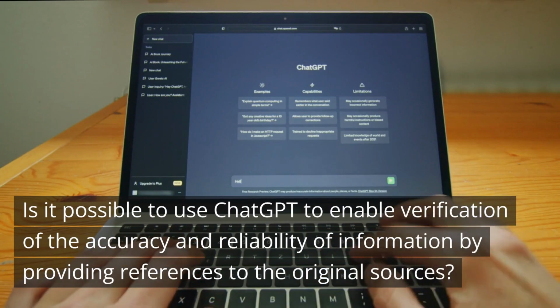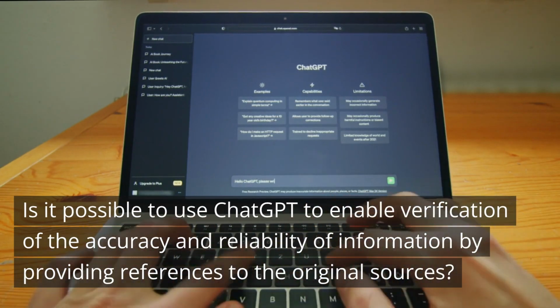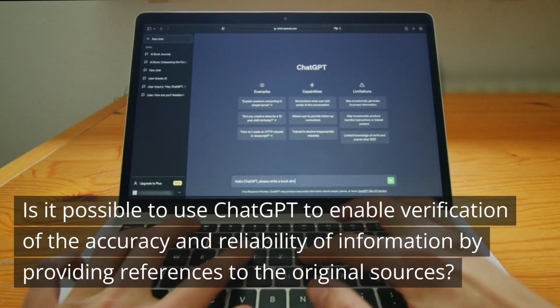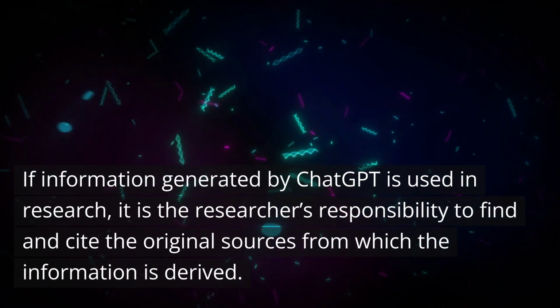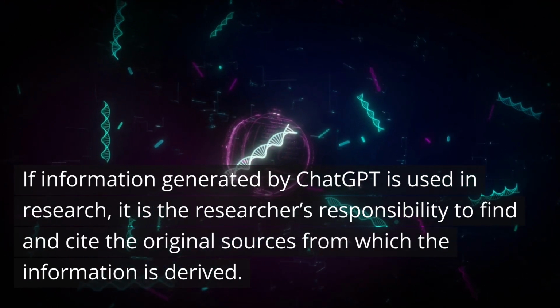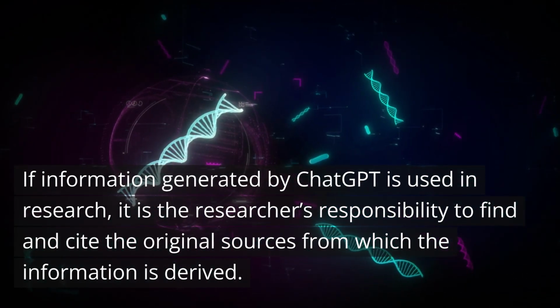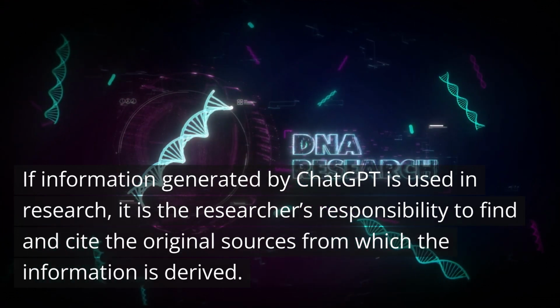Is it possible to use ChatGPT to enable verification of the accuracy and reliability of information by providing references to the original sources? No, ChatGPT does not have the capability to provide references to original sources. If information generated by ChatGPT is used in research, it is the researcher's responsibility to find and cite the original sources from which the information is derived.